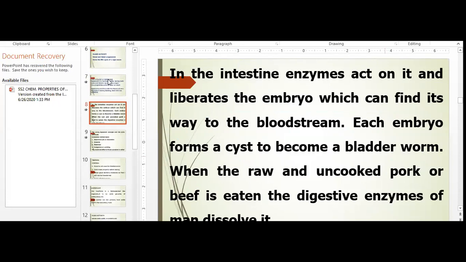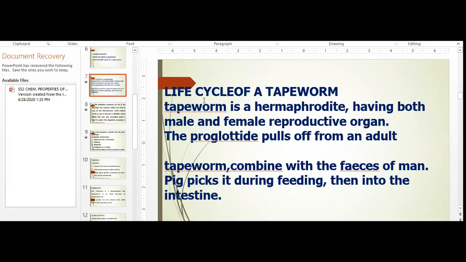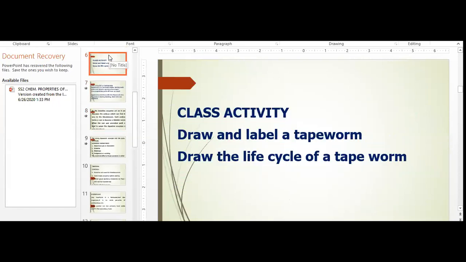Let's go back to it. Let me narrate. This is the life cycle. Don't forget you have a class activity. You will draw and label a tapeworm. You will draw the life cycle of a tapeworm.